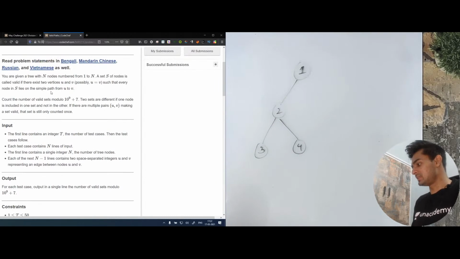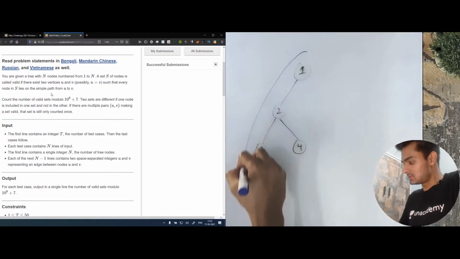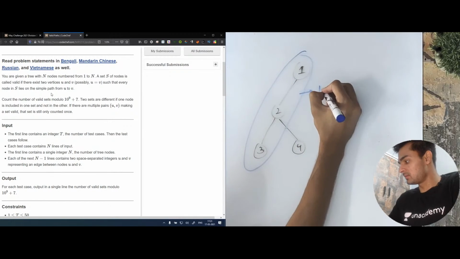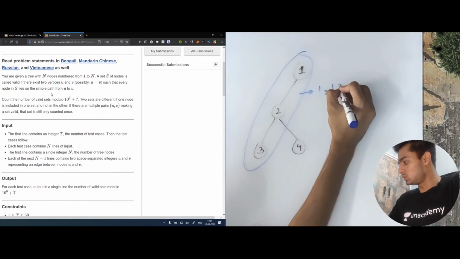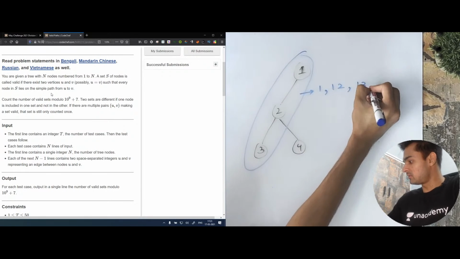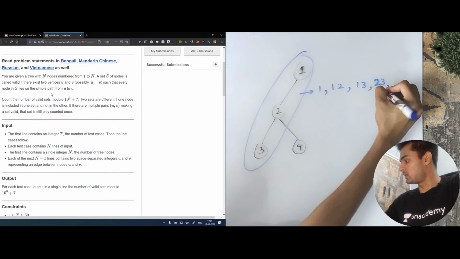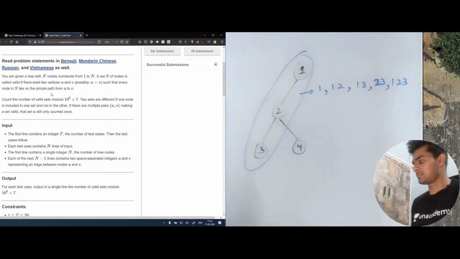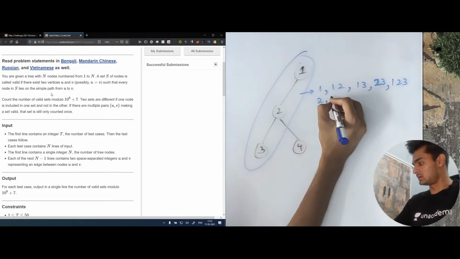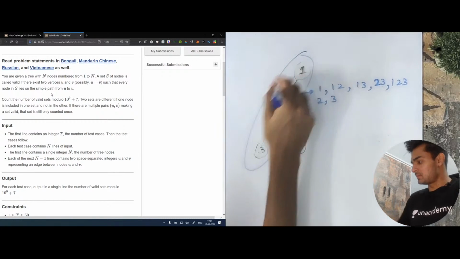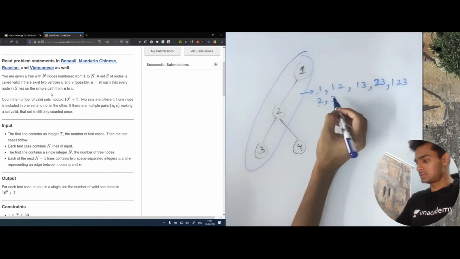Now they're also saying that we can take nodes randomly. Okay, so basically let's consider this simple path. And in this simple path, there are many possible ways. So we have 1, we have 1 and 2, we have 1 and 3, we have 2 and 3, we have 1, 2, 3, and we have 2 and 3 as well alone. So this is a simple path, and these are all the pairs that are possible from this simple path.